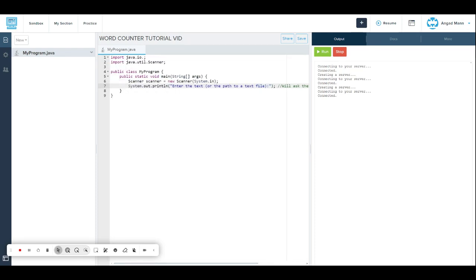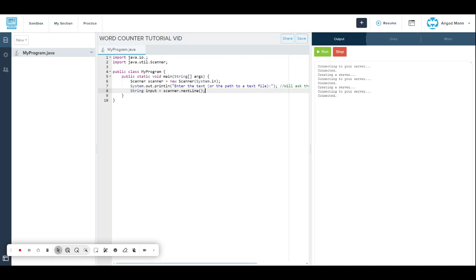Alright, there we go. Then we press enter again and do String input equals scanner.nextLine(), bracket and the semicolon again.